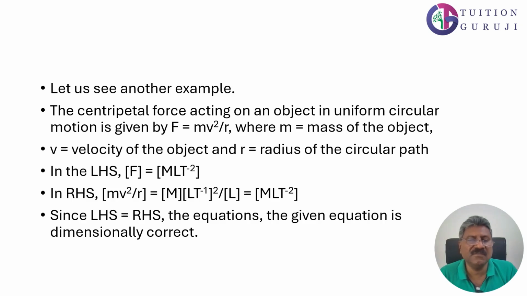Let's see one more example. The centripetal force acting on an object in uniform circular motion is given by F equals mv squared by r, where m is the mass of the object, v is the velocity of the object, and r is the radius of the circular path.